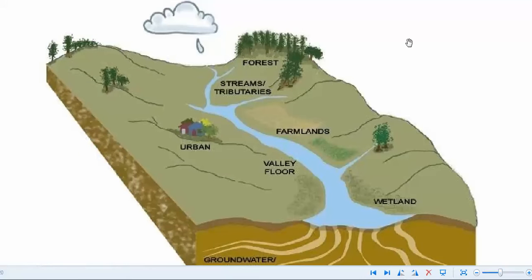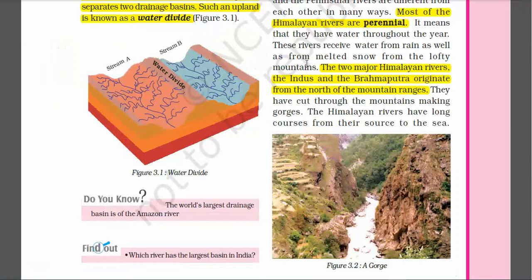In this figure, you can see how a river is coming from the top of the hill and then going to merge into a big water body such as a lake or an ocean or a sea. Do you know the world's largest drainage basin is of the Amazon River? This river is in the South American continent.